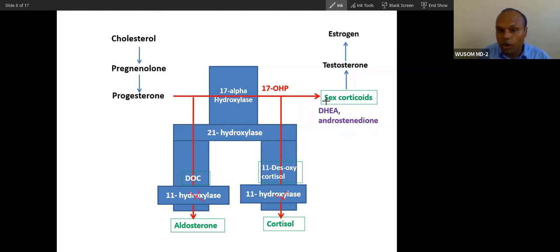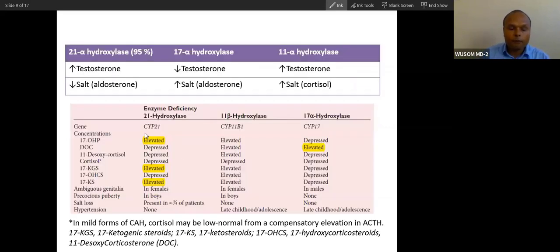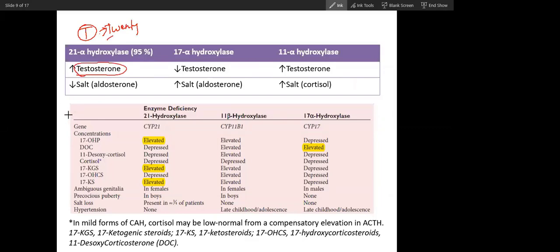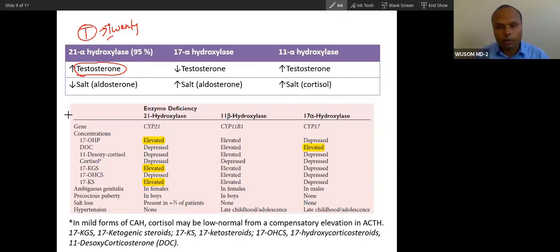So I will give you more mnemonics. Remember this picture. If you have remembered this, now I will make you memorize this. If 21 hydroxylase deficiency is there, this is classical, and you know classical means 21. T for testosterone, T for 21. Here testosterone is high, always. The salt will be low.